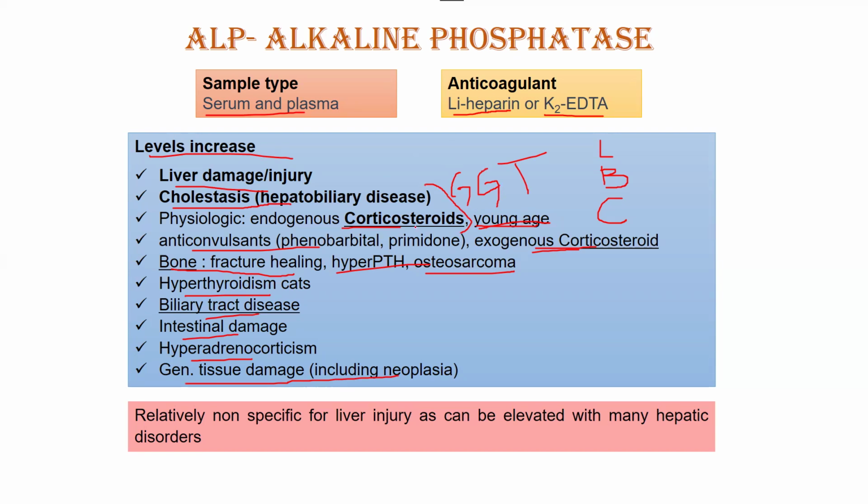You should remember that. So overall, you can see the previous enzyme, like we saw when we talked about ALT, we saw that that was a very good indicator for liver injury. But you can say that this enzyme is relatively non-specific for liver injury, reason being it is elevated with many other hepatic disorders too, like cholestasis. So that's why it's not specific for liver damage only. That was one of the things, the general reasoning.